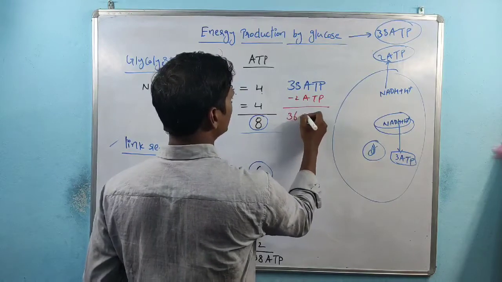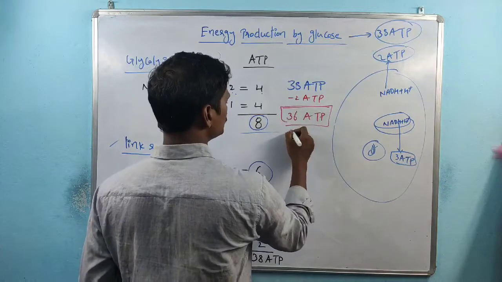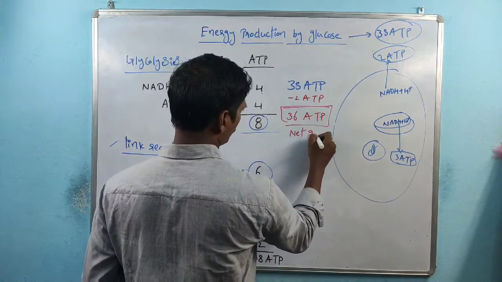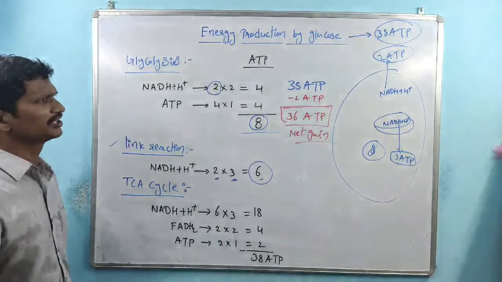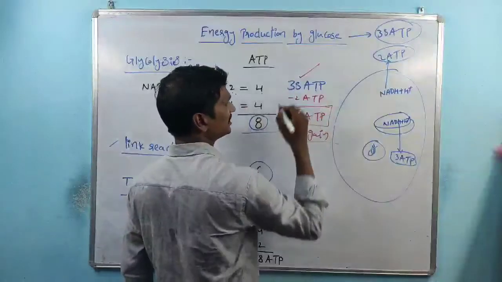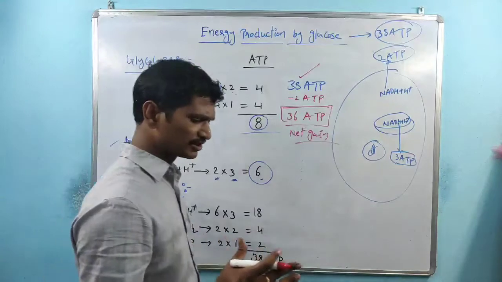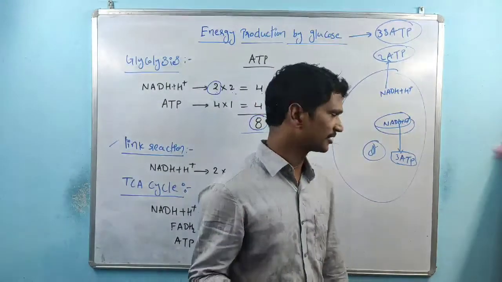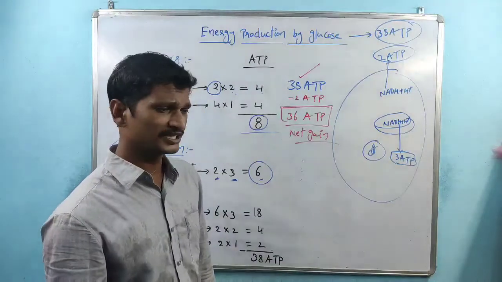Here the net gain is 36 ATPs, right? So that is the complete oxidation of glucose: 38 ATPs are produced, and once the glucose oxidation is completed, the net gain is 36 ATPs.